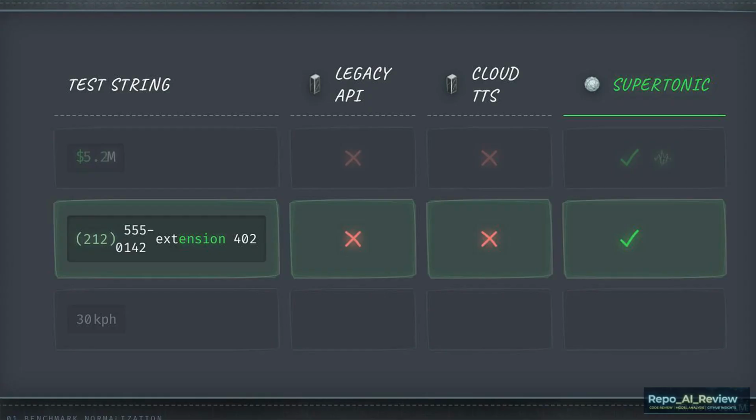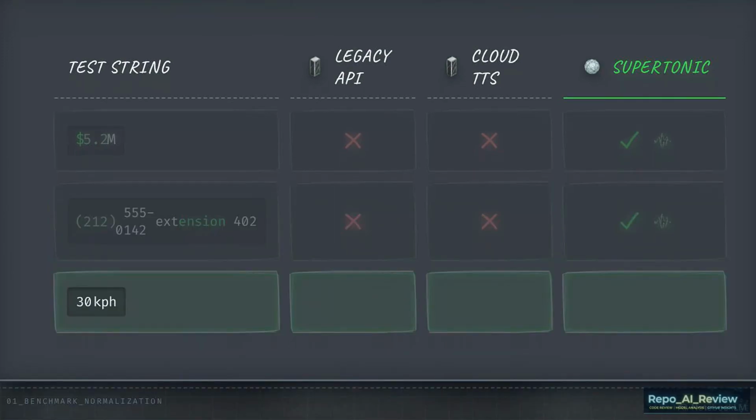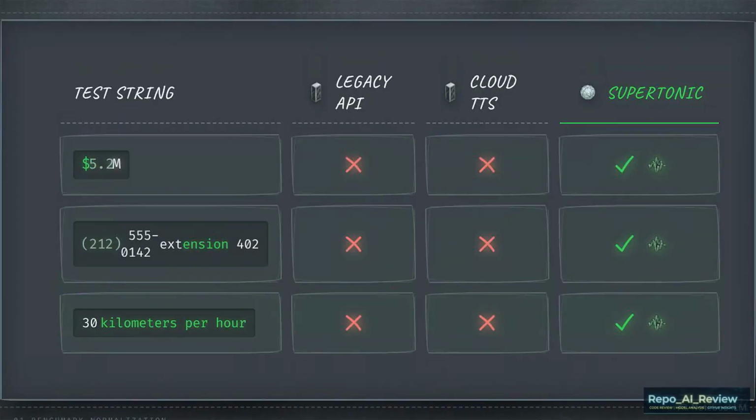This benchmark table tracks normalization performance. The first test examines financial expressions. The string is $5.2M. The Supertonic column shows accurate native parsing. Converting this string requires recognizing the decimal, translating M to million, and moving the currency symbol to the end without manual scrubbing. The next row tests phone numbers with nested extensions.